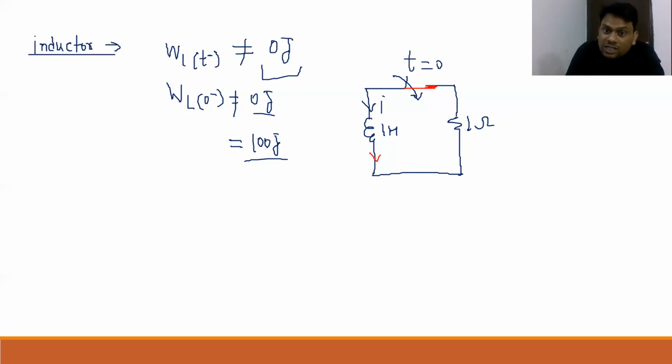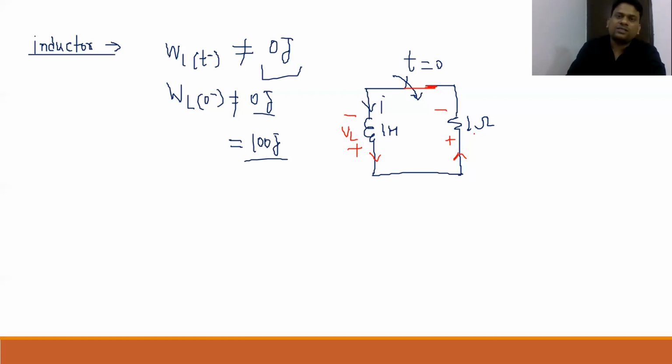Now, the direction of inductor current will not change, and in this circuit you can see only 2 elements are there. So obviously this inductor will discharge through this resistance, and the inductor can discharge only when the polarity of the inductor will change. So in that situation our current will flow minus to plus, and I want to say this is VL. And in resistance, current will always flow plus to minus, can never flow minus to plus.